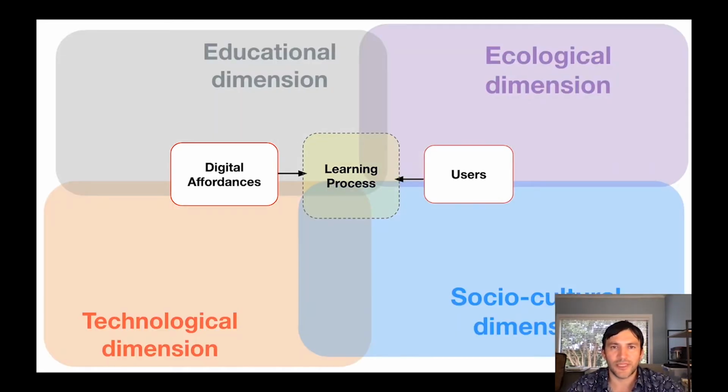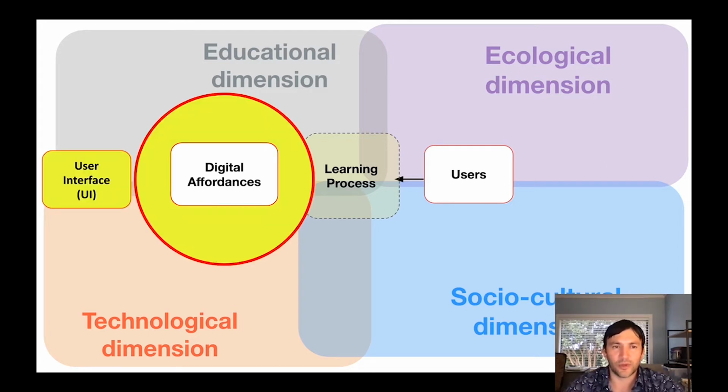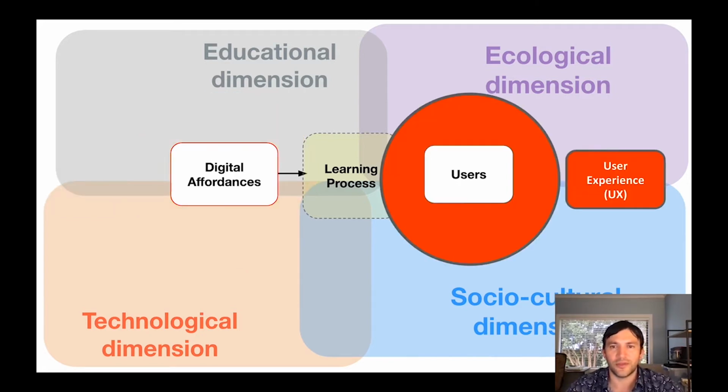Yet this process is embedded in a context, for example, within an educational dimension, an ecological, a sociocultural, a technological dimension, and many other contexts. And what we call here digital affordances is referring to user interfaces or UI. And on the other side, when we refer to users, we are referring to user experience or UX.